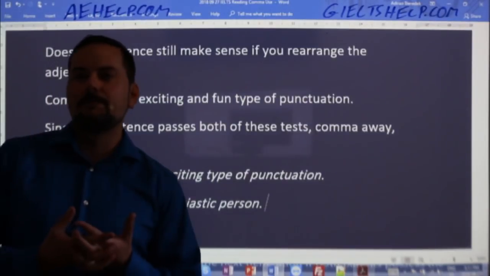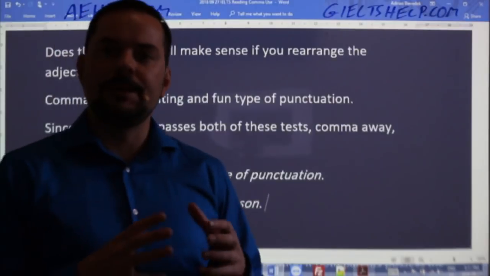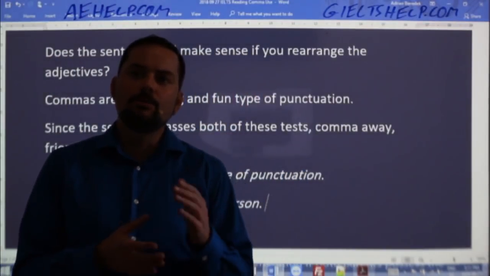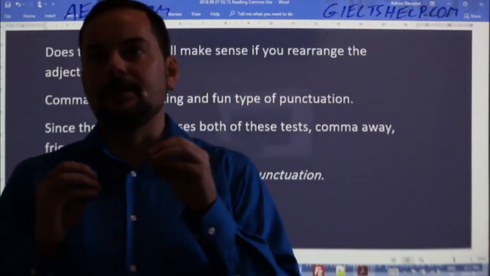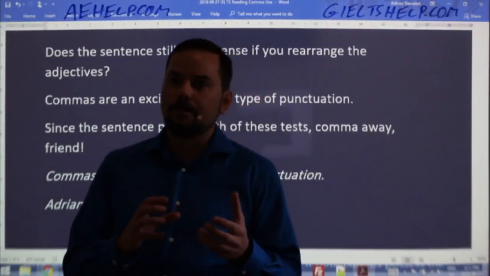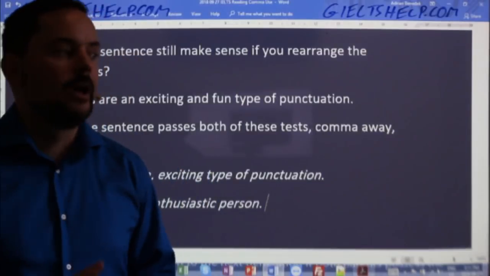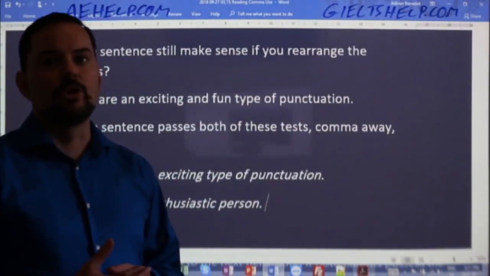If you modified her with something that's aside from her appearance, that's a great example to poke at. Both tall and beautiful are adjectives for the appearance of the girl. But if you switched one of those out for her personality, like a fun or a generous, then the comma would make more sense.